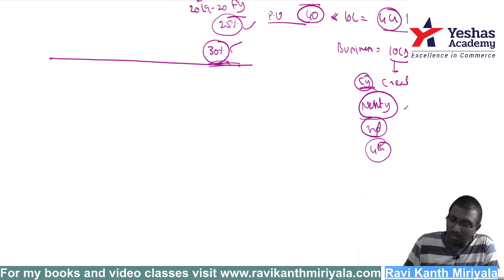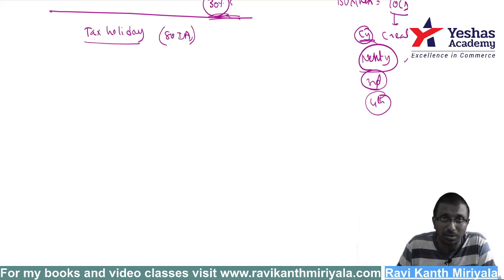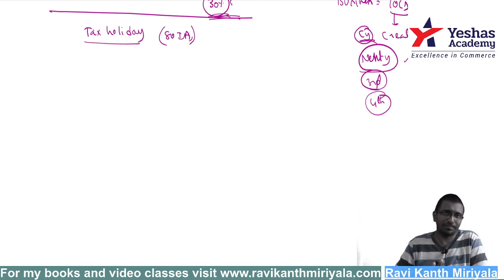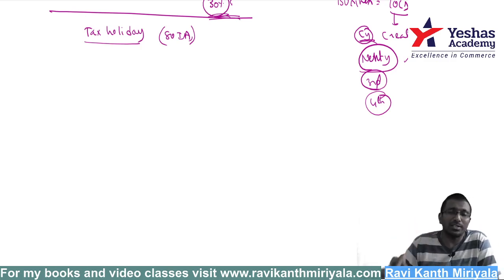Look at this, my dear. This is tax holiday. This is a small point only, not a very big point. Tax holiday, 80IA, IB, 10A, 10B, something like those sections which are applicable as per income. Whatever the section number, forget that. Tax holiday, if it is there, what is the point?